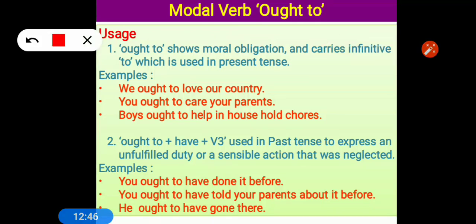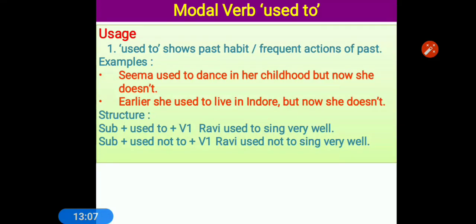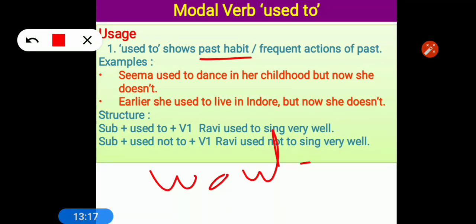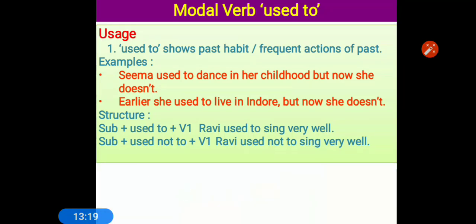Like if someone is no more in your colony or anywhere, and your duty is there to go and show your grief, that is your moral duty. Whether you go or not depends on you. So such duty is known as moral duty. Okay, next one, used to. Used to is used for showing past habit, and instead of used to we can use would also. Would also will be the correct one.